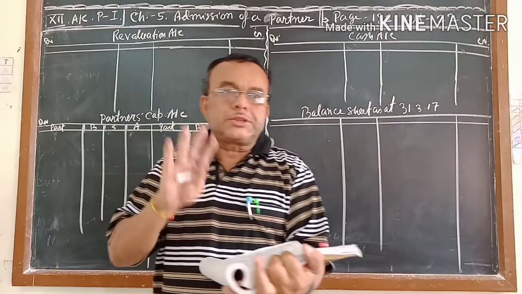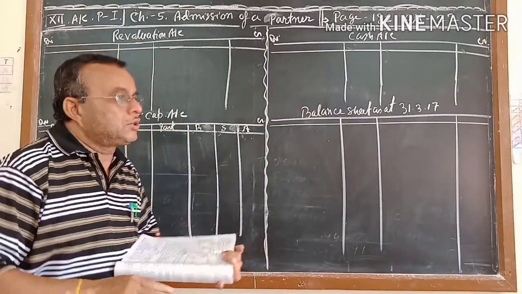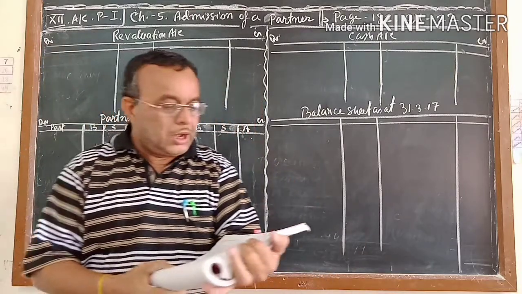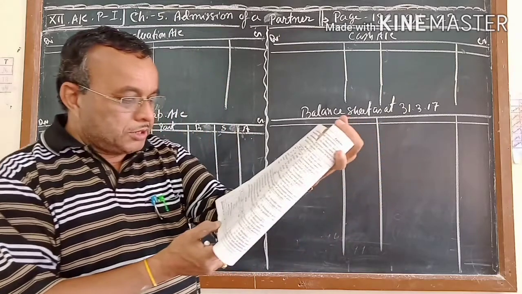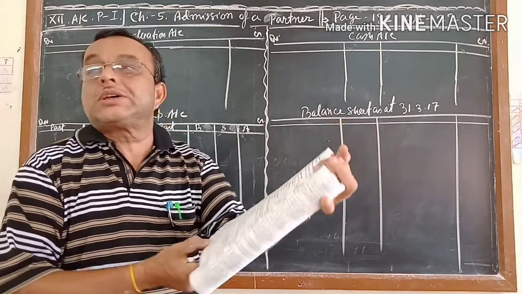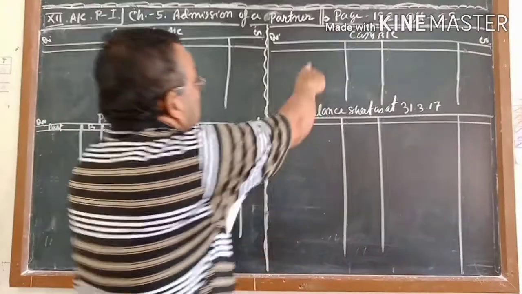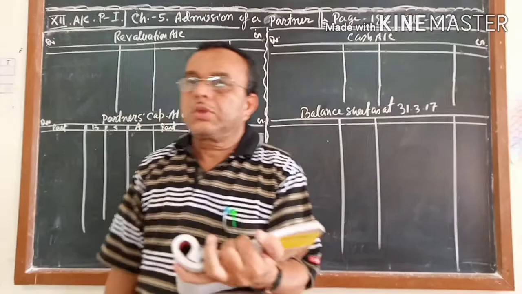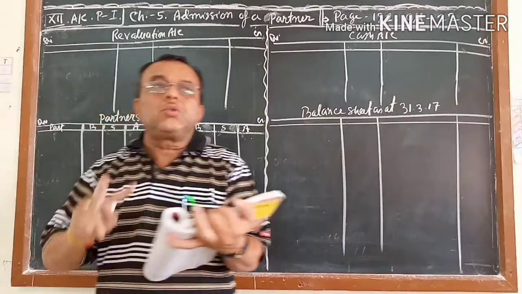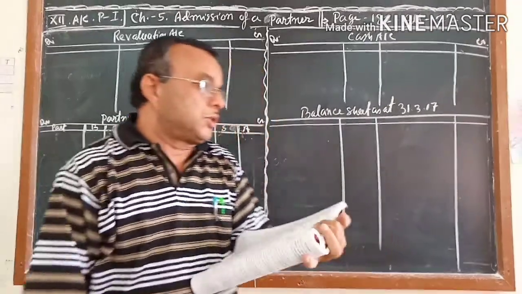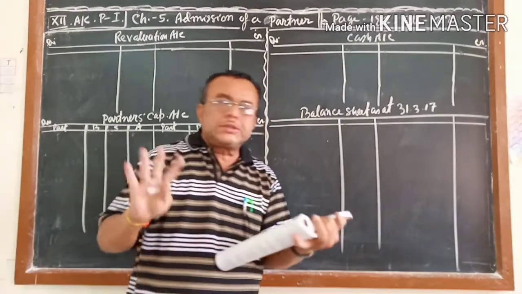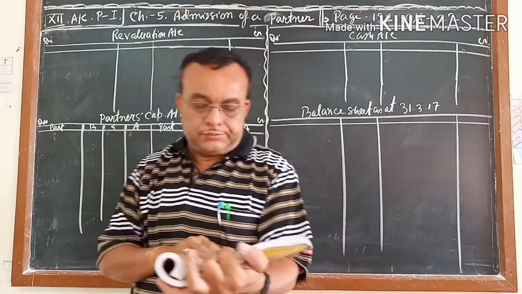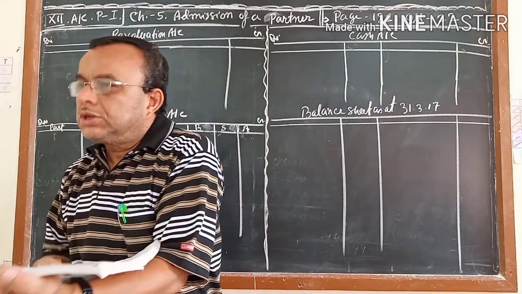How you will complete the sum within the time, I want to tell you, and at the same time I want to explain the questions. Today I will take page number 182, illustration number 22. I wrote it here, page number 182, illustration number 22. First of all, after getting the question, you read the question twice. That is the most important. Keep in your mind what things are given in your question. Let me read the question.